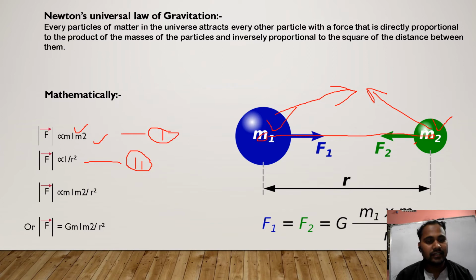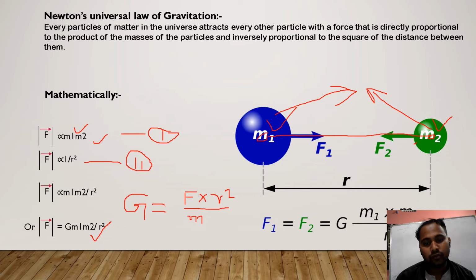So from this equation, G will be what? G is equal to F into r square divided by m1 into m2.